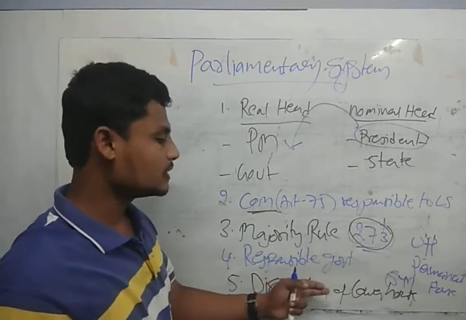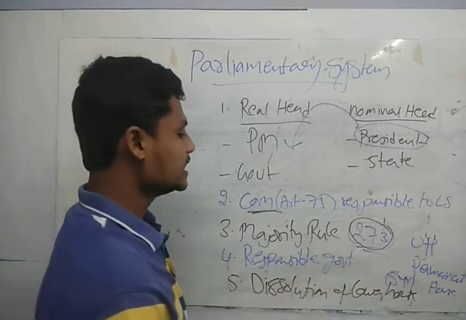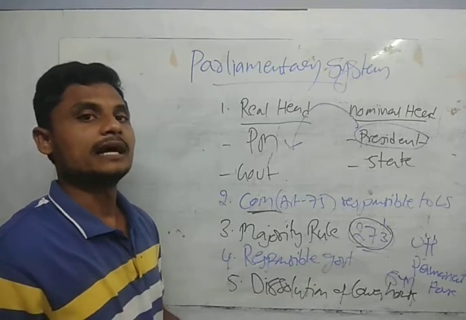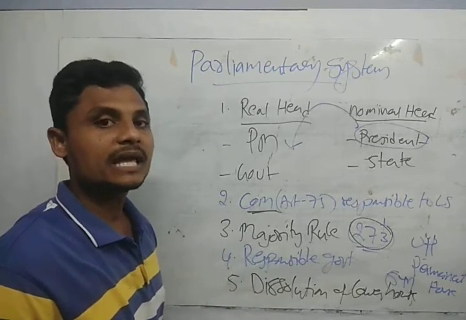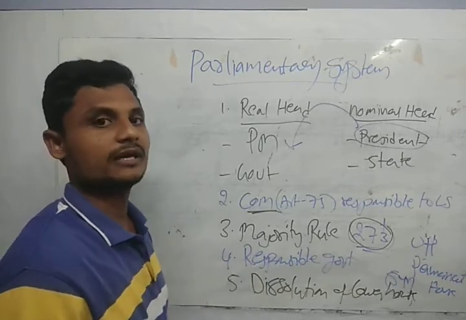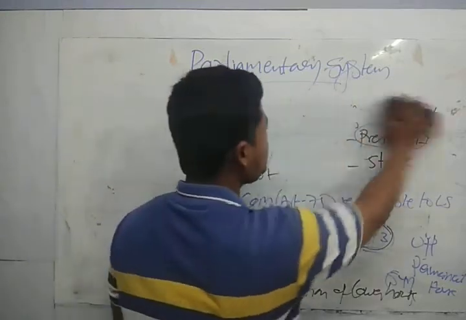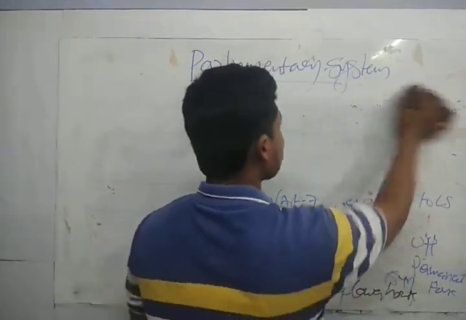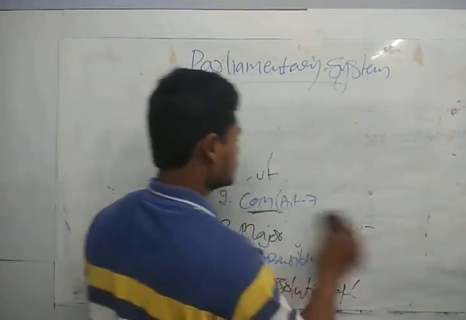So the term of the lower house may also be reduced, guys. Generally it is 5 years, but it may be reduced because of any instability in the government. It may also be extended because of an emergency. Okay, this is about the parliamentary form of government that we have. Now I am taking my discussion to why we have opted for this parliamentary form of government. What is the need for it in our country, guys?